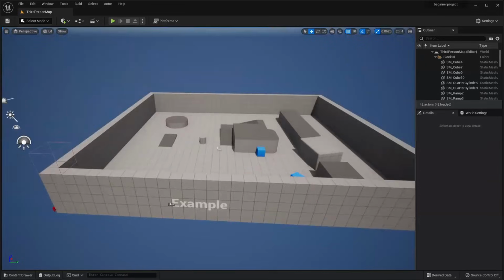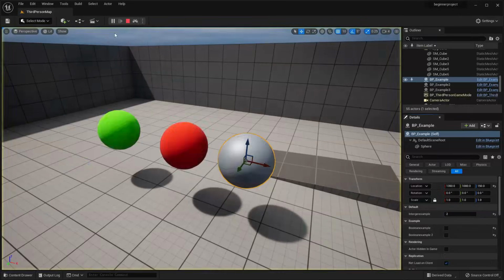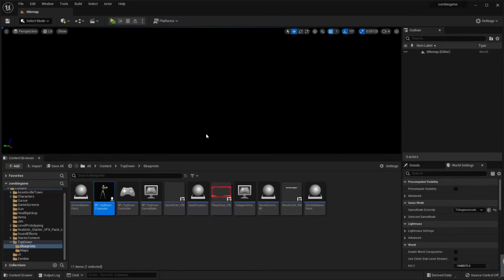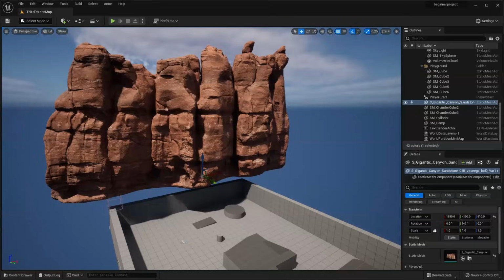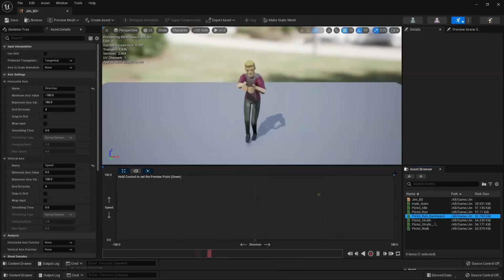I actually created a completely free Unreal Engine beginner course that covers all of the key fundamentals. This course will teach you how to navigate the engine and work with its most common tools, giving you a solid foundation. You'll find a link to this completely ad-free course somewhere in the description of this video.